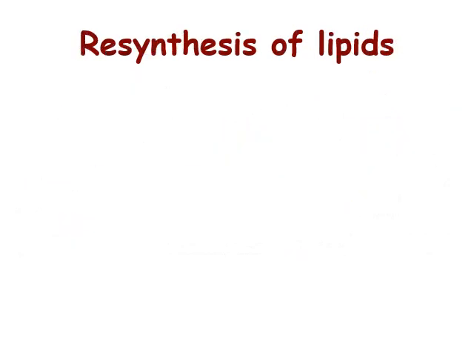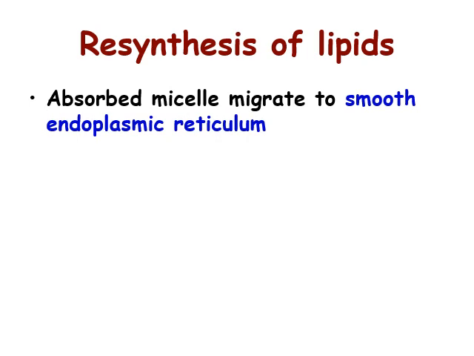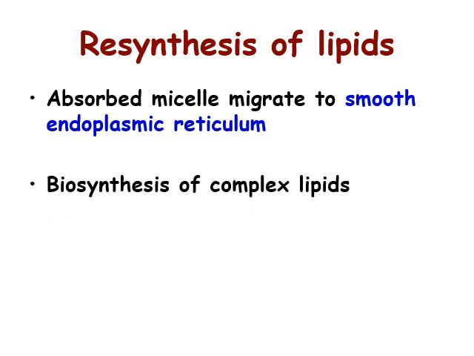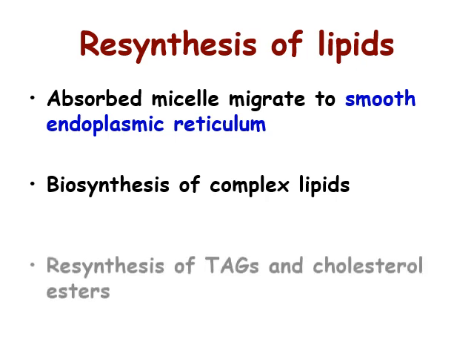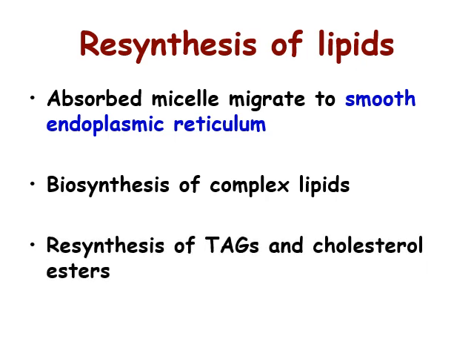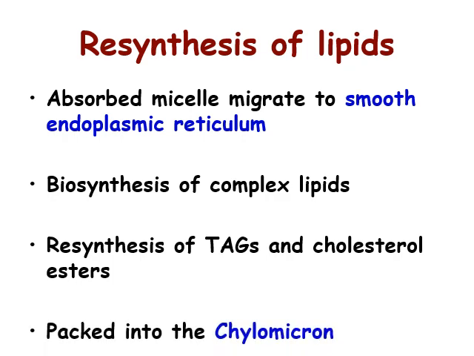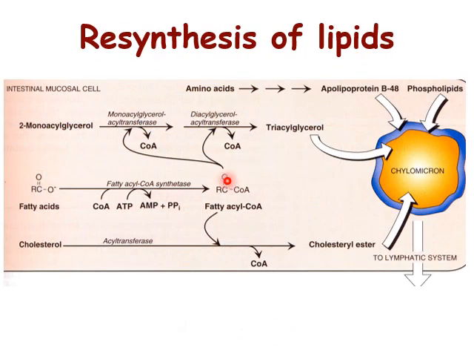Resynthesis of lipids. Absorbed micelles migrate to the smooth endoplasmic reticulum of the intestinal cell. And in the smooth endoplasmic reticulum, there is biosynthesis of complex lipids. There is resynthesis of triacylglycerol and cholesterol esters. They are packed in the chylomicron molecules, which are lipoproteins. In this picture, we can see how there is resynthesis of lipids in the intestinal mucosal cell.